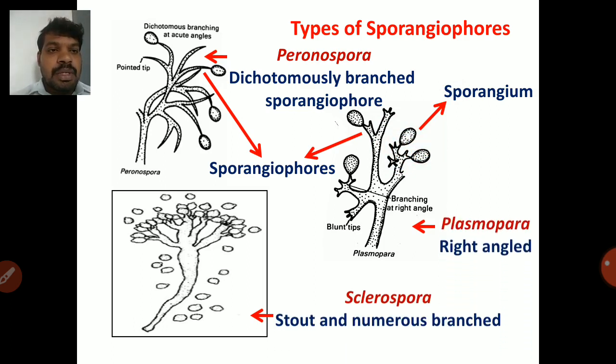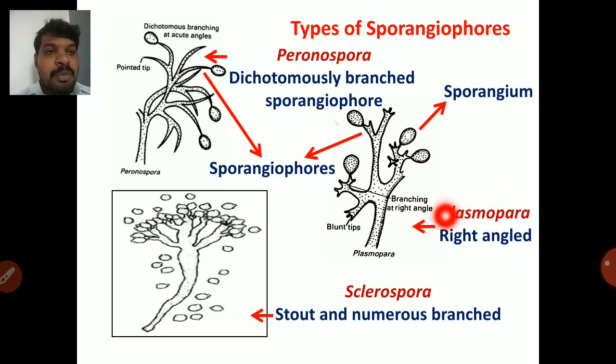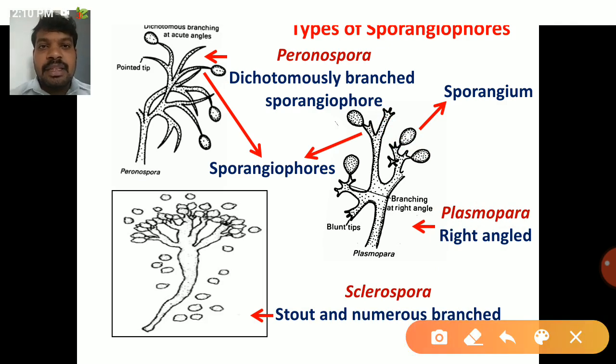So next one is Plasmopara, which produces the right angled sporangiophore. Right angle means 90 degrees. You must have studied this in maths. Right angle means 90 degrees. So for us, the branch of the main sporangiophore is more or less at 90 degrees to the main stem. Okay? That's why it is called right angled sporangiophore.